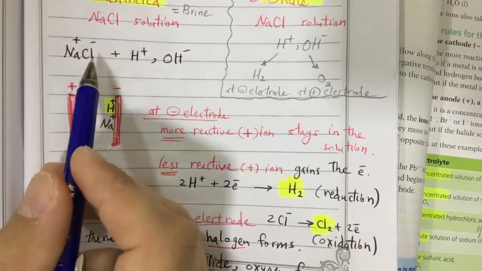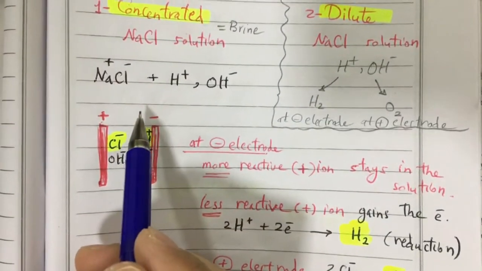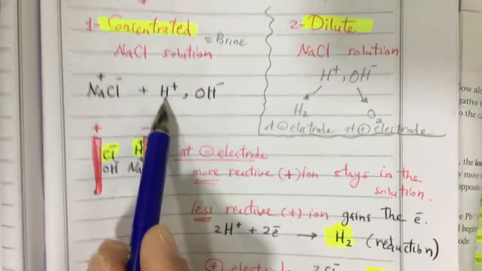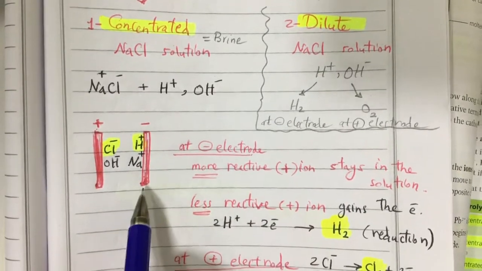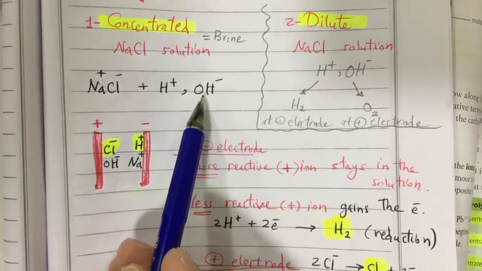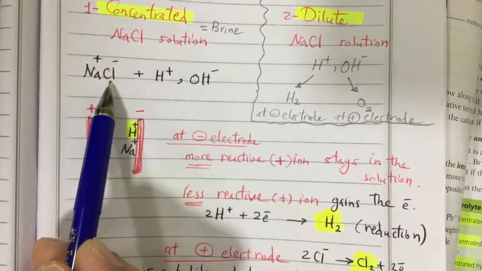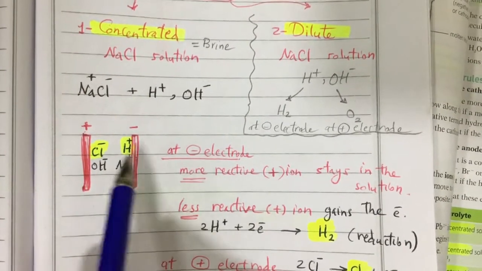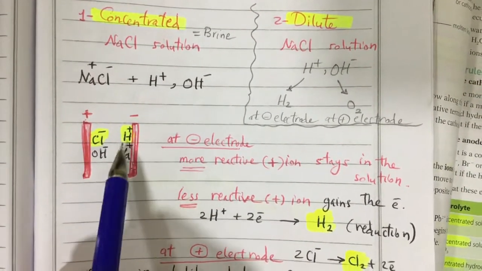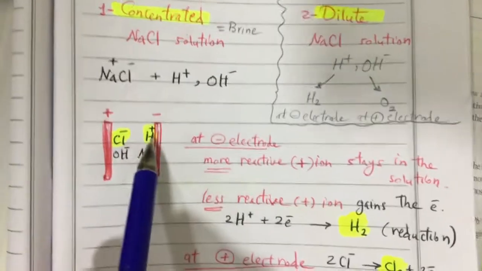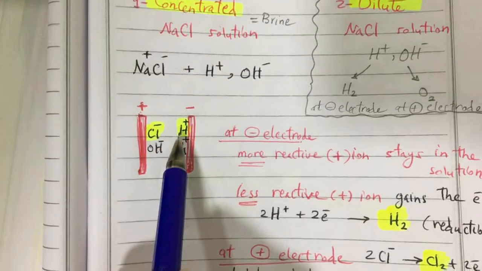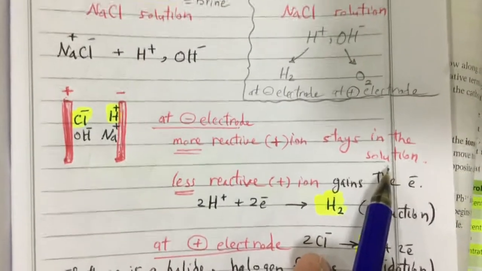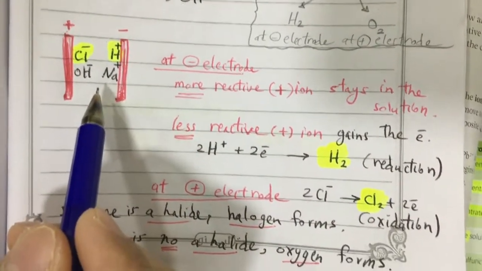So if you have now sodium chloride with water and you do electrolysis, what will happen? Actually you have positive sodium ion and the positive hydrogen ion. Both of them will be attracted to the negative electrode. And you have negative hydroxide ion and the negative chloride ion. Both of them will be attracted to the positive electrode. So at the negative electrode, which is the cathode, which one will gain the electron and will be reduced, hydrogen or sodium? Actually hydrogen. Why? Because the rule says the more reactive positive ion stays in the solution, but the less reactive will gain the electrons and will be reduced.